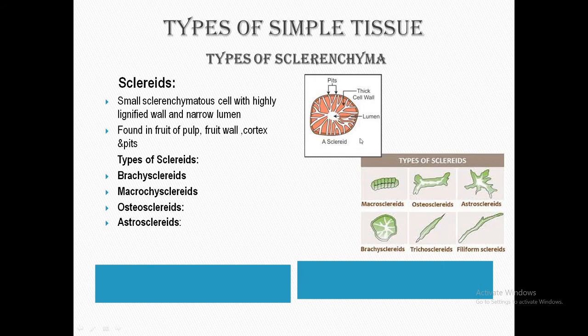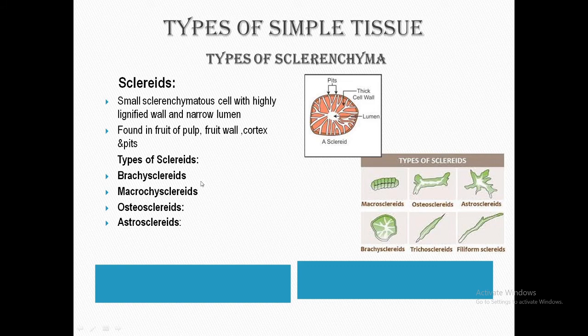Usually these are isodiametric in shape, but some are elongated too. They are commonly found in the cortex and pith region. These sclereids are of four types: brachysclereids, macrosclereids, osteosclereids and astrosclereids.